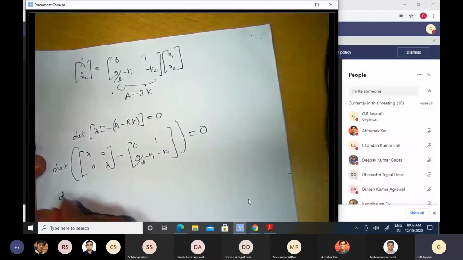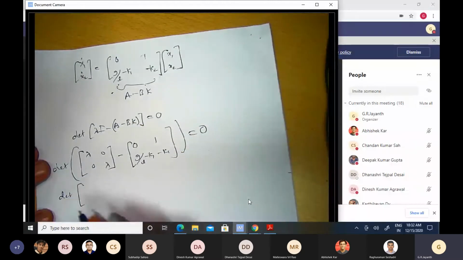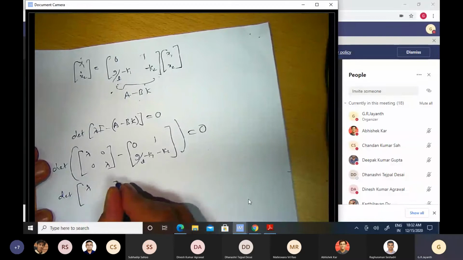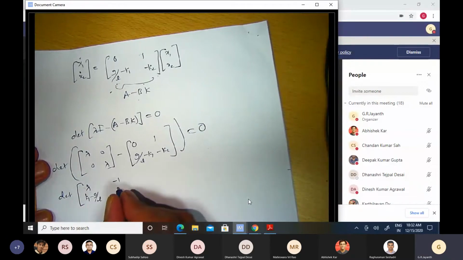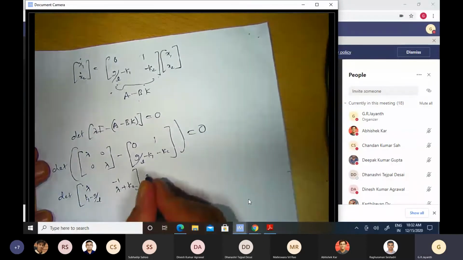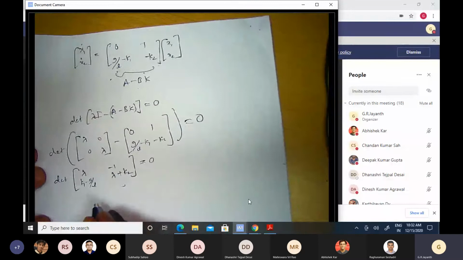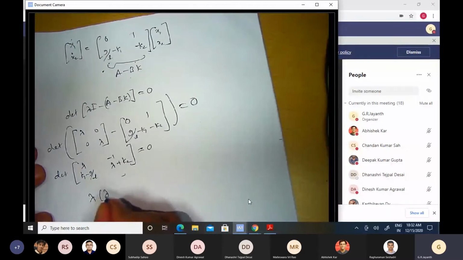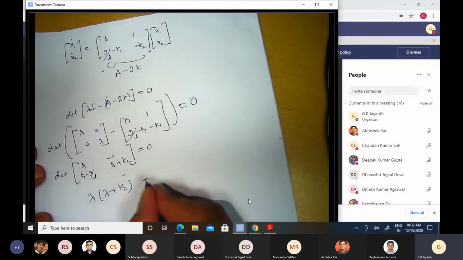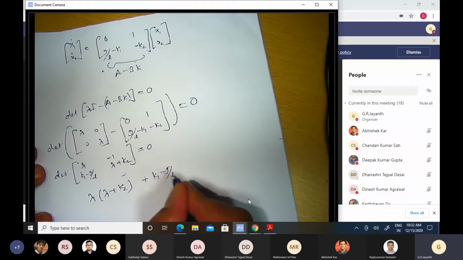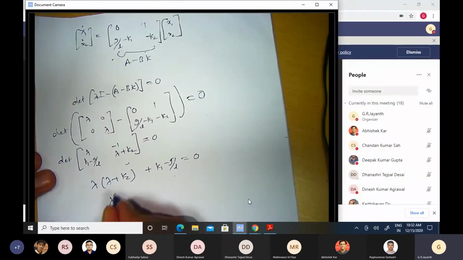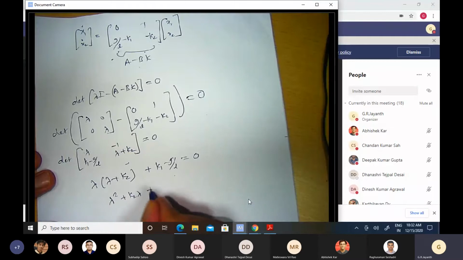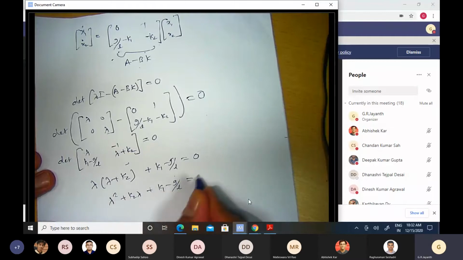If I do the algebra, the matrix is [lambda, minus 1; K1 minus G by L, lambda plus K2], and its determinant should be equal to 0. So lambda times lambda plus K2, plus K1 minus G by L, has to be equal to 0. This is the characteristic equation: lambda square plus K2 lambda plus K1 minus G by L is equal to 0.